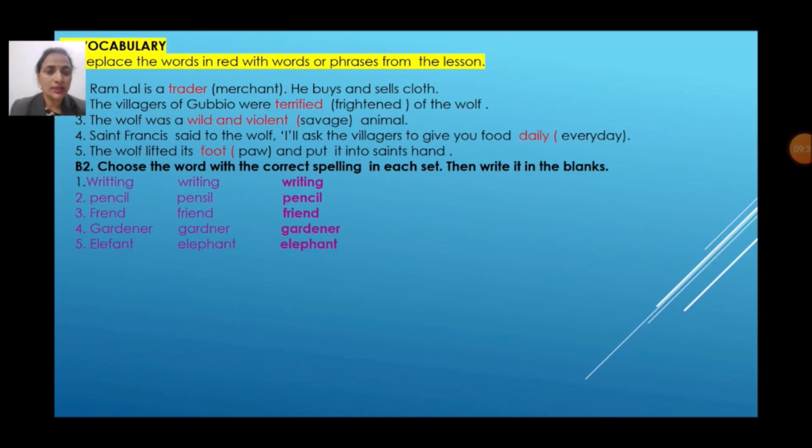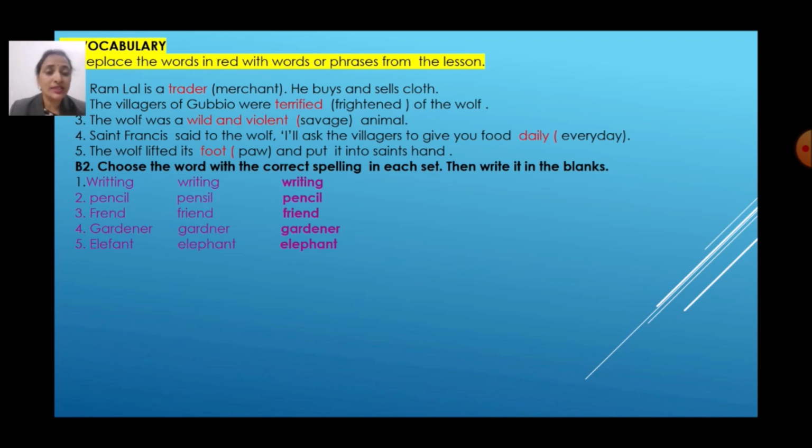The third one is, the wolf was wild and violent. What is another word for wild and violent? Savage. Savage animal. Fourth, St. Francis said to the wolf, I'll ask the villagers to give you food daily. What is another word for daily? Yes, every day. The wolf lifted its foot. What is another word for foot? Paw.